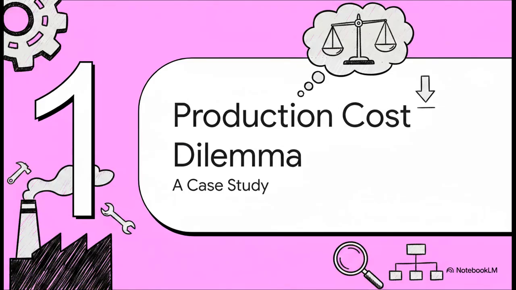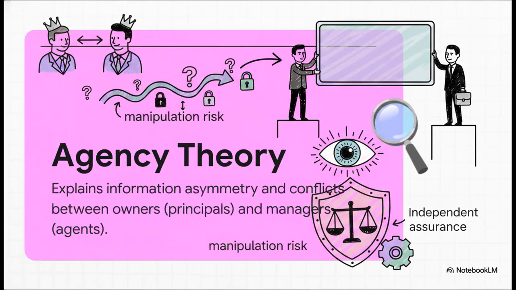Section 1, the production cost dilemma. To really make these concepts stick, we're going to anchor everything in a real-world scenario involving a fictional manufacturing company facing a pretty massive crisis on the factory floor. Okay, let's dive into our first major concept, agency theory.